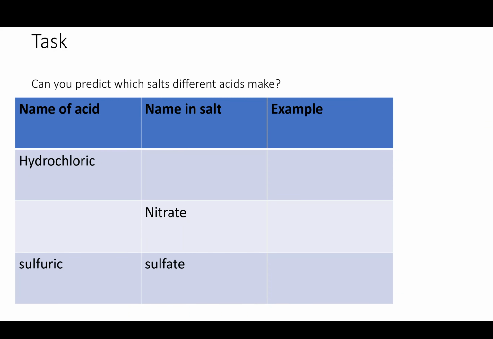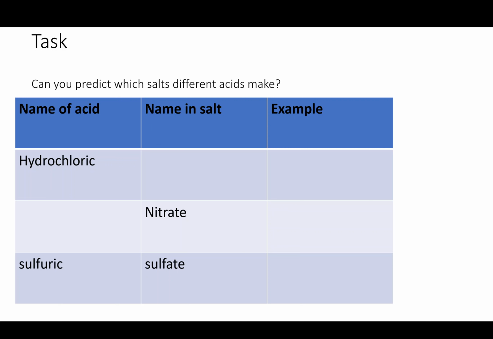Now moving on to metals with acids. When you react a metal with an acid, you create a salt. Now, the name of the salt will have the name of the metal in and part of the name of the acid in. So nitrates here come from nitric acid, and sulfates come from sulfuric acid. So hopefully you can think of what a hydrochloric acid would form.